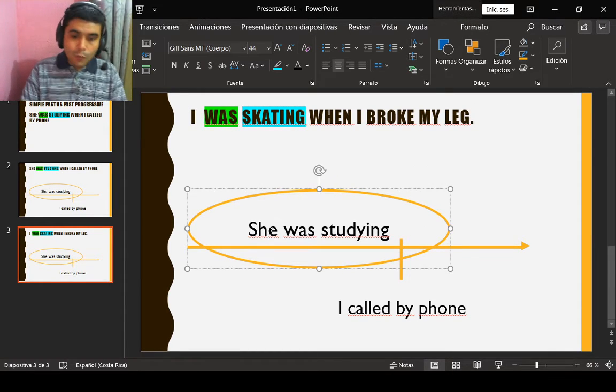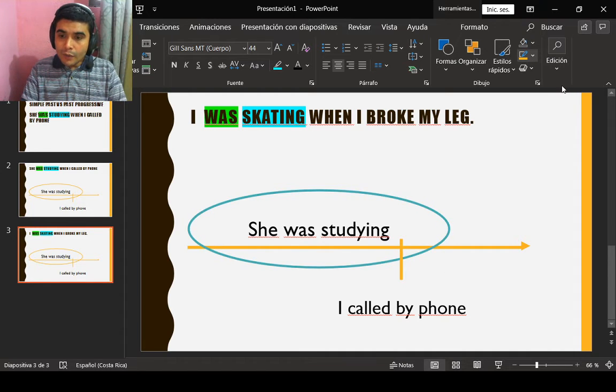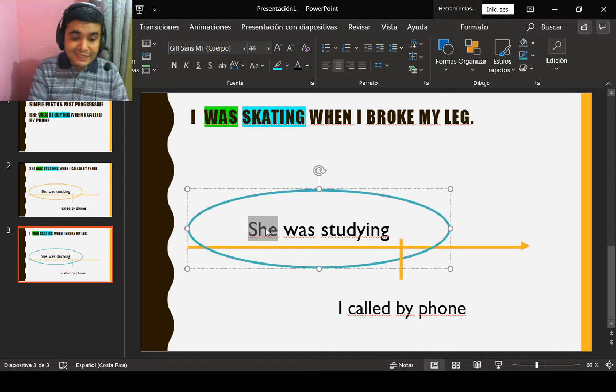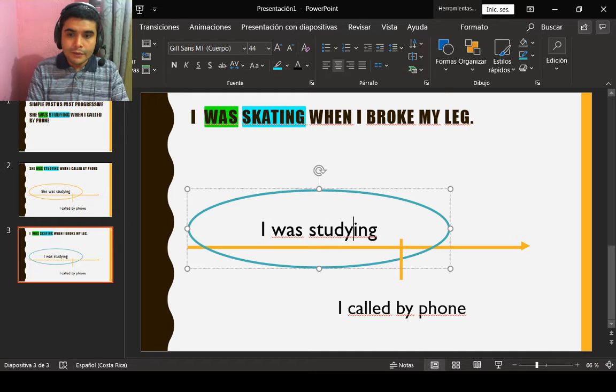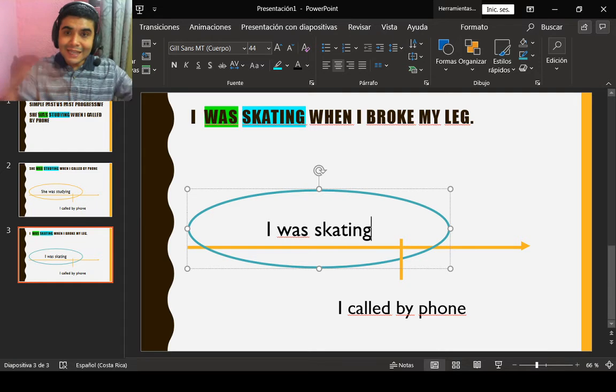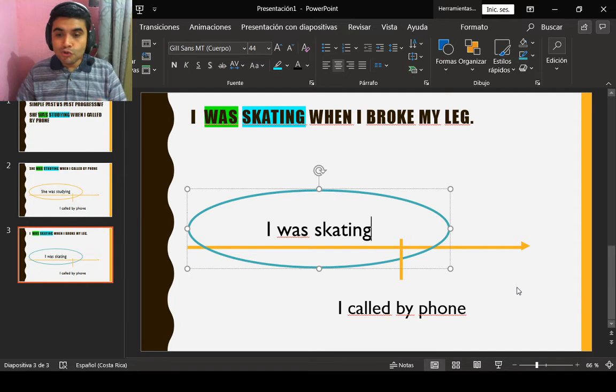What is the progressive action? What was happening? What was happening is this. This is the background of the story. I was skating, during a period of time in the past. A period of time, right? I was skating, right?